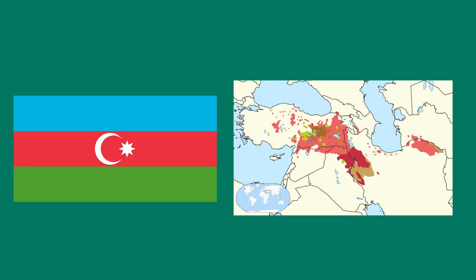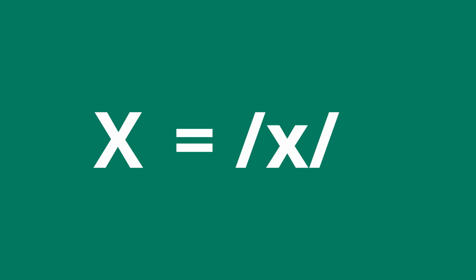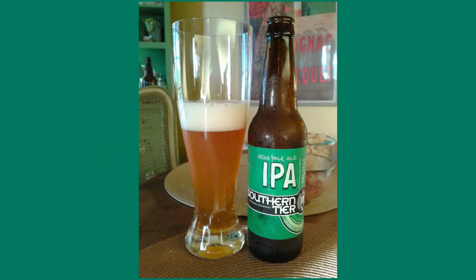It's interesting, however, that some languages today that use the Latin alphabet, like Azerbaijani and Kurdish, use the letter that is called X in English to represent kh, the exact same sound this letter represents in Cyrillic and modern-day Greek. This letter is also used to represent kh in the IPA.